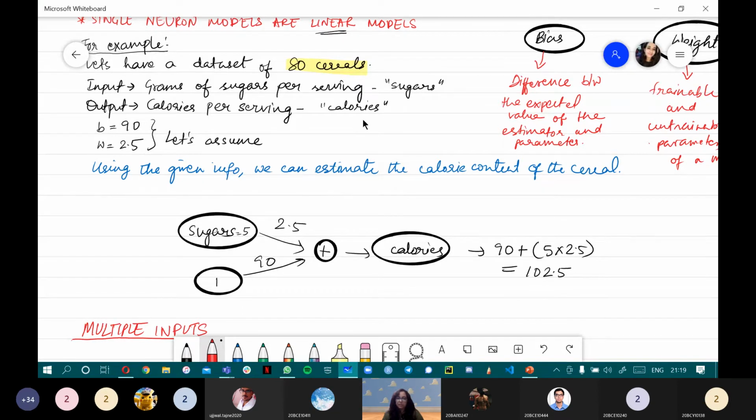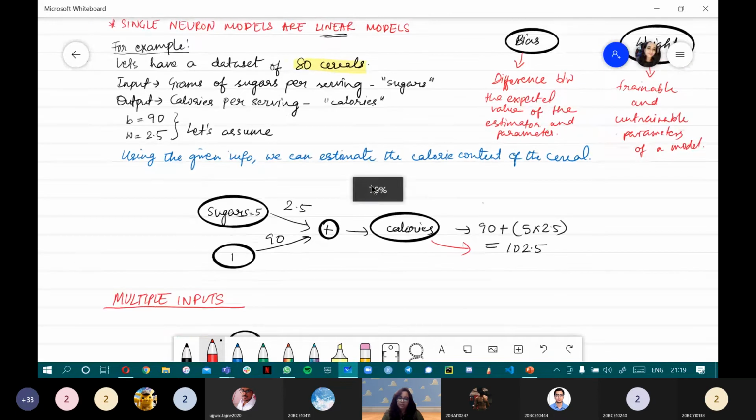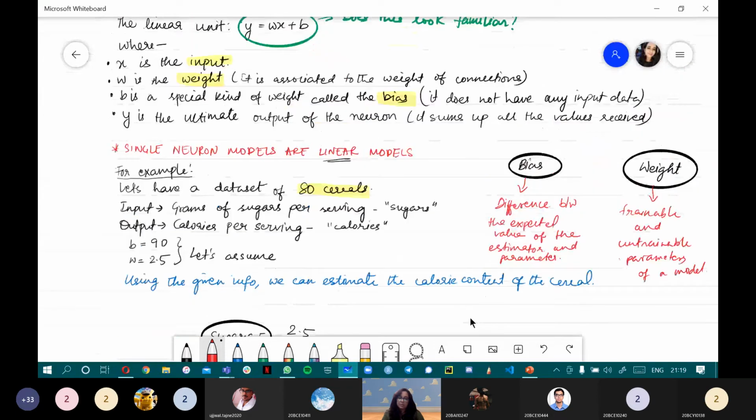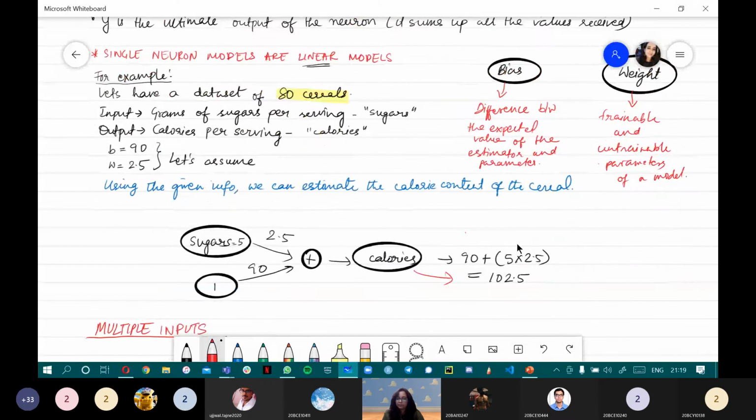Just like we saw with the model above, if the sugar value is 5 and the weight is 2.5, and we take the bias base value as 1, since we only want one output and not multiple outputs, then 1 into 90 plus the addition should give us the calories, which is 102.5. If you compare this with the formula, you will get the answer, which is Wx plus B. So Wx plus B.